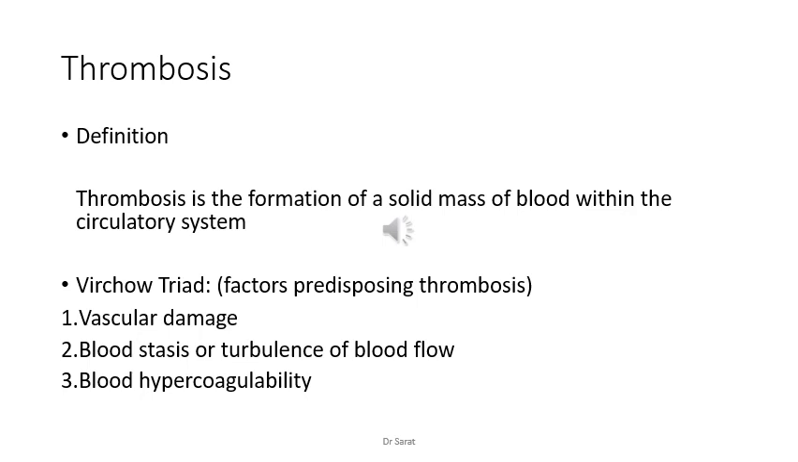And there are important factors which are responsible for the formation of thrombosis. There are three factors. It's called Virchow's triad. The first one is vascular damage. That means any injury in the blood vessels. It can lead to the formation of thrombosis. Second one is blood stasis or turbulence. So blood stasis means there is a pooling of blood or stagnation of blood somewhere in the blood vessel.